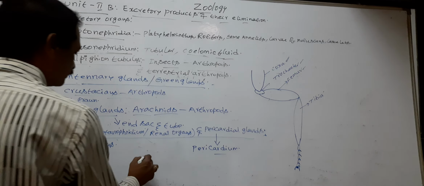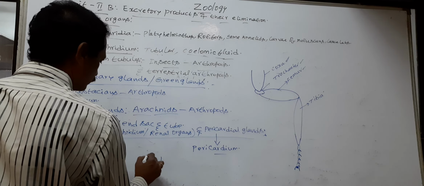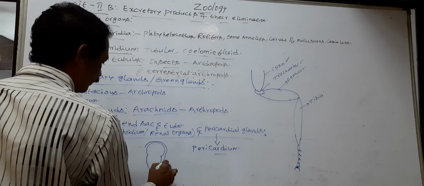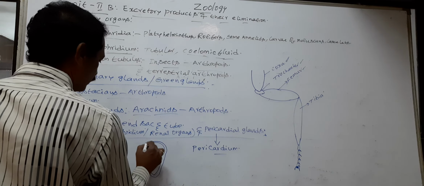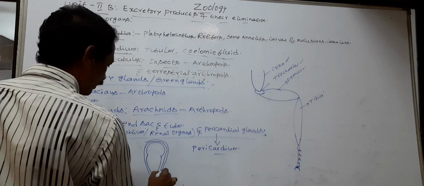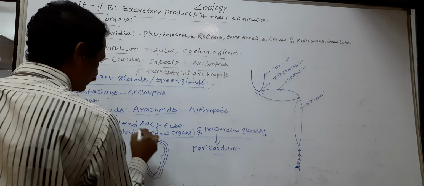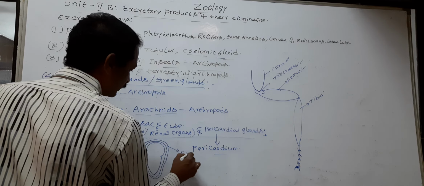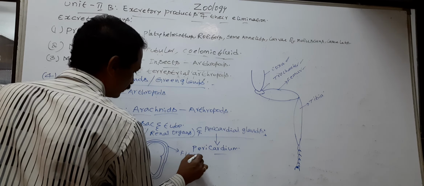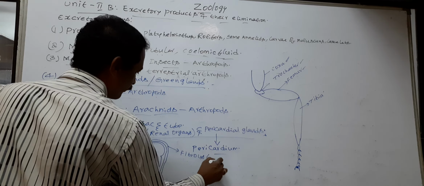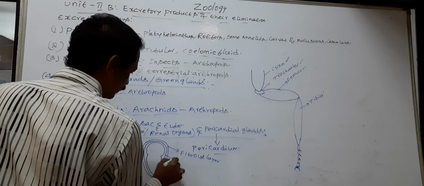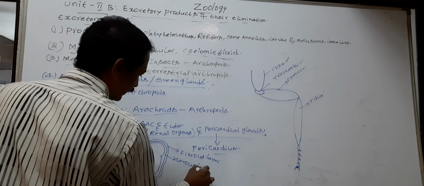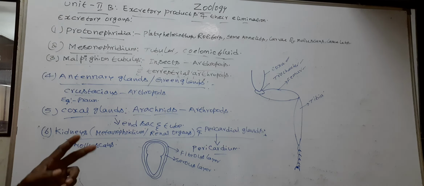The heart is enclosed by a double-walled layer called pericardium. Outer layer is called fibrous layer. Inner layer is called serous layer.